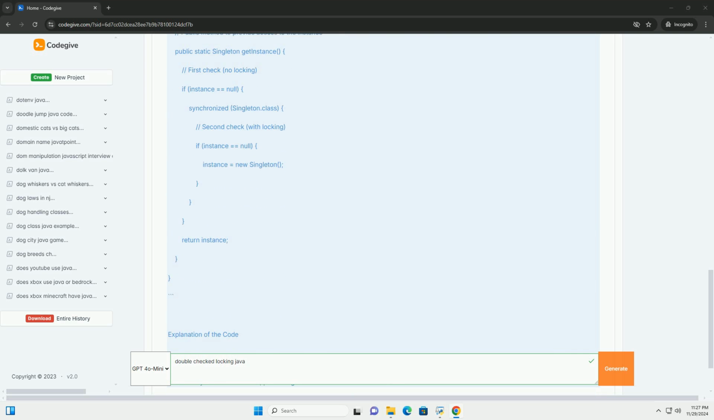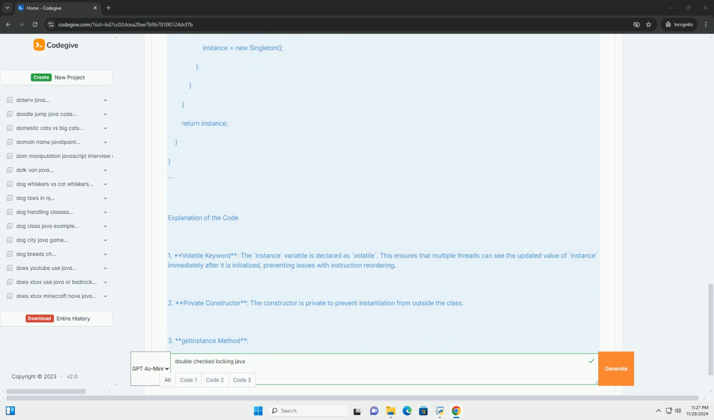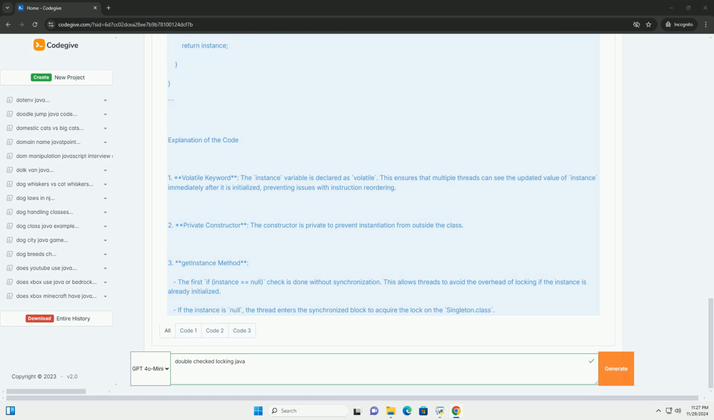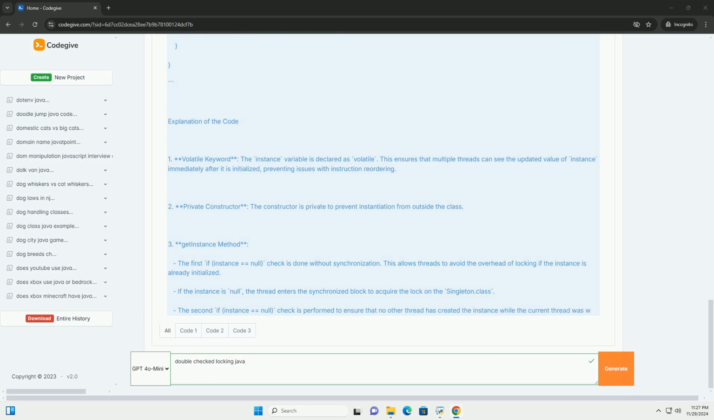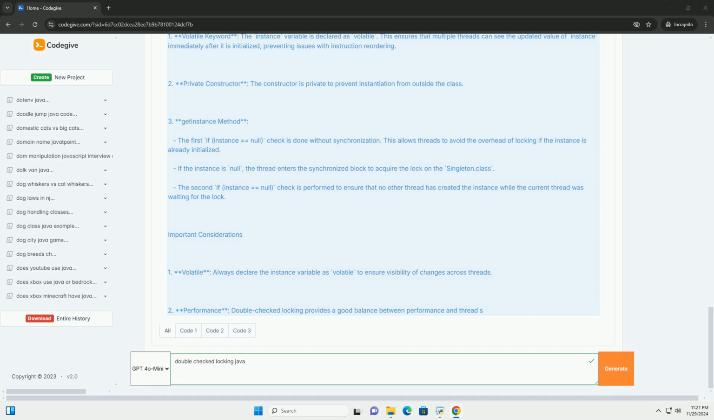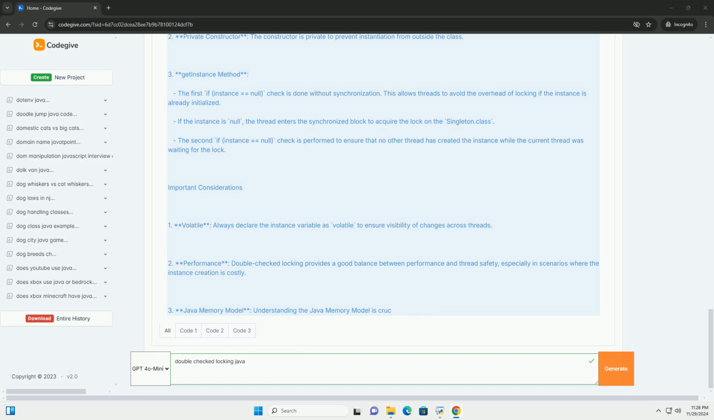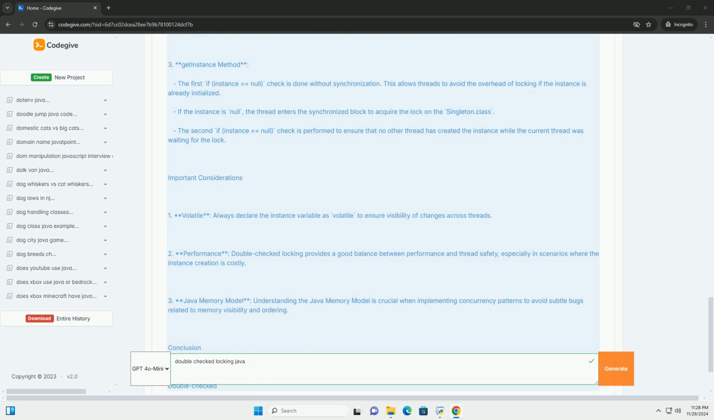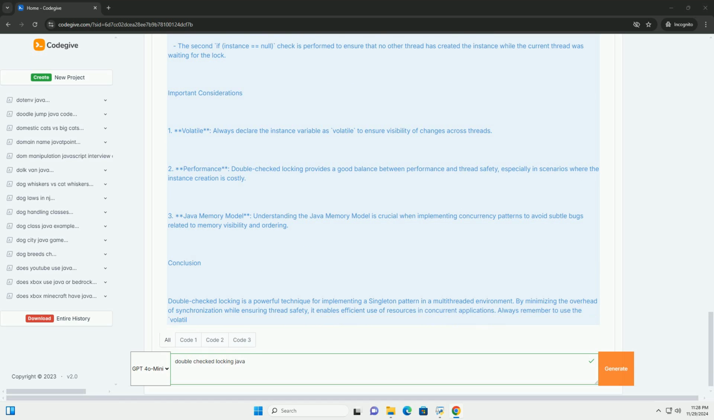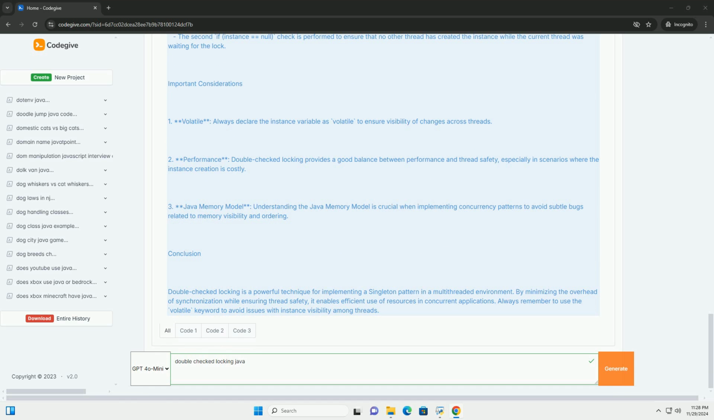Understanding the problem. In a multi-threaded environment, multiple threads might try to access a shared resource simultaneously. If this resource is not handled properly, it can lead to issues such as inconsistent data states or race conditions. The singleton pattern. The singleton pattern ensures that a class has only one instance and provides a global point of access to it. The challenge arises when you need to ensure that this instance is created in a thread-safe manner.